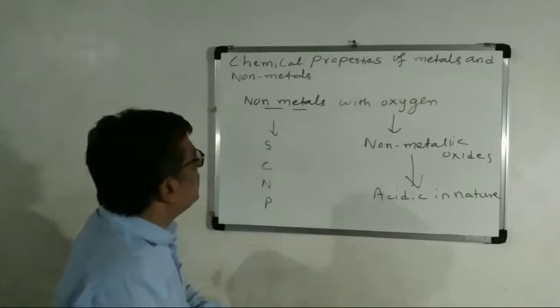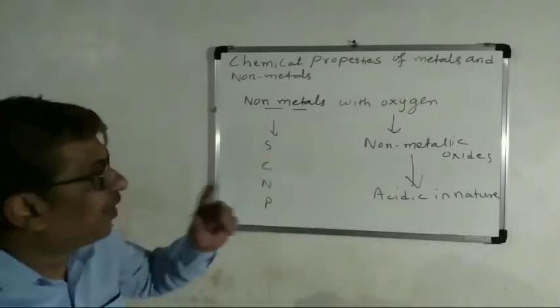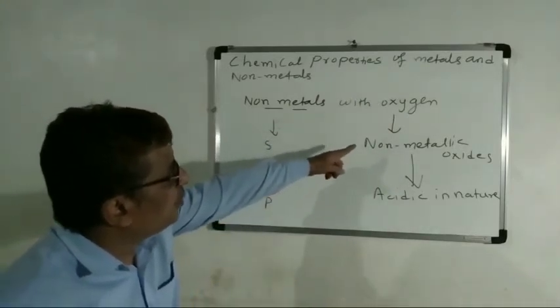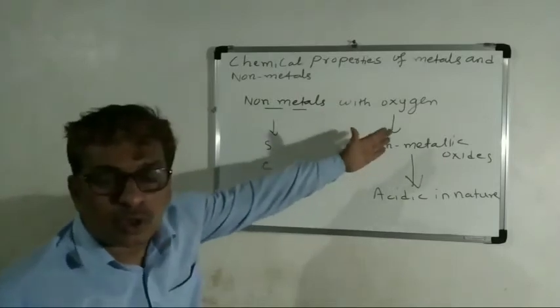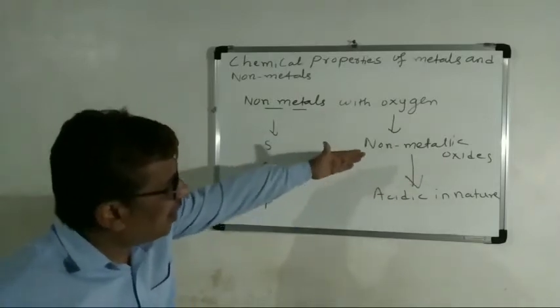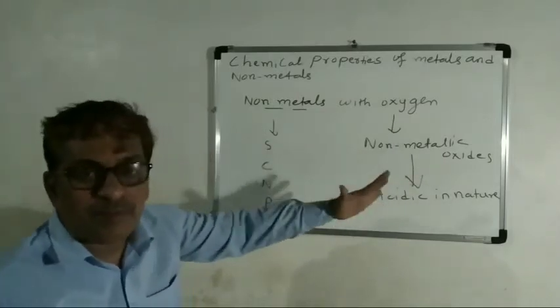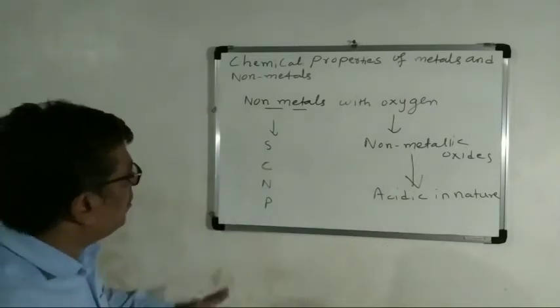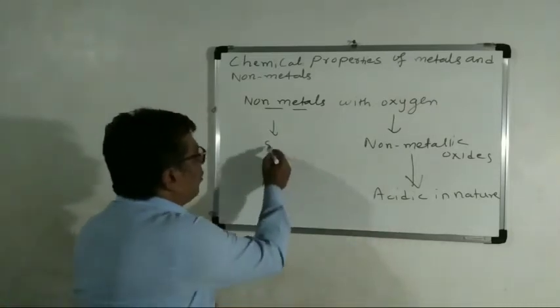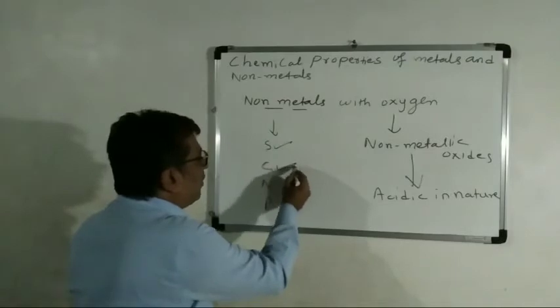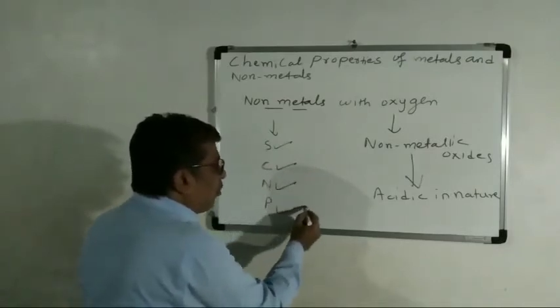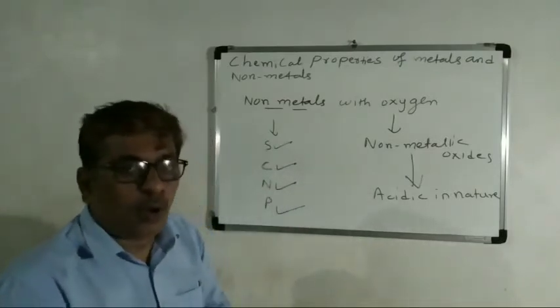Okay. Non-metals react with oxygen to produce non-metallic oxides, and these non-metallic oxides are acidic in nature. For example, these are the non-metals: sulfur, carbon, nitrogen, phosphorus. So these are all non-metals.